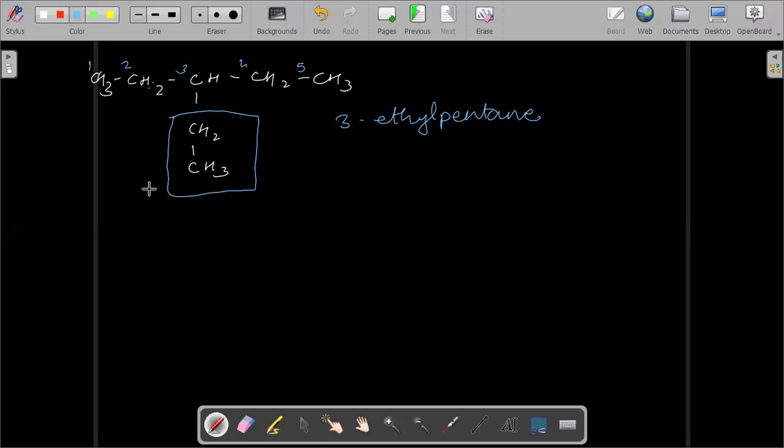Okay. The next is cyclic compounds. Cyclic compounds or ring compounds are the compounds where the first carbon is linked to the last carbon. Such compounds are called cyclic compounds. For example, consider this. Here you can see that all the carbon atoms have been joined together to form a cycle. Such compounds are called cyclic compounds.